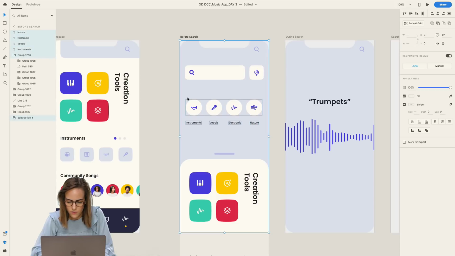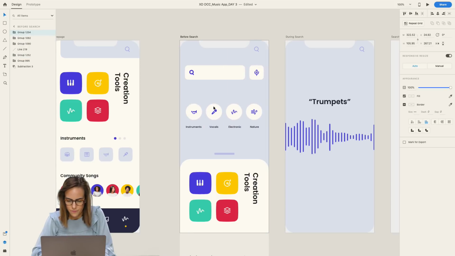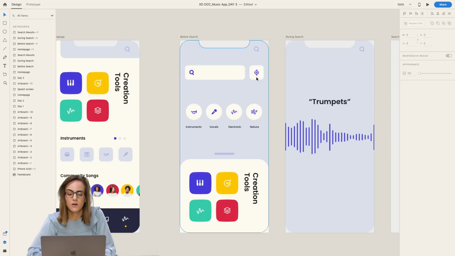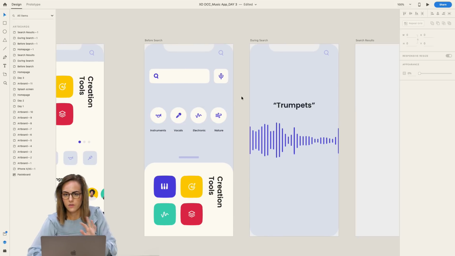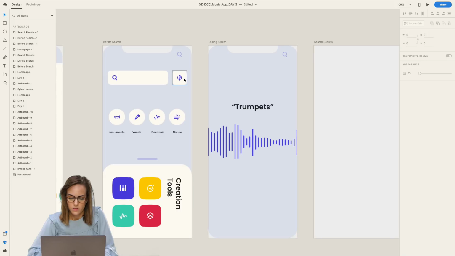Okay, so I think I'll group those together. So we have a lot of different search options here. We can search through text right here. We can search through voice right here, which is what we're trying to do. Or we can click any one of these specific instruments to search through any of those sounds if we want to go by a keyword. So we're gonna focus